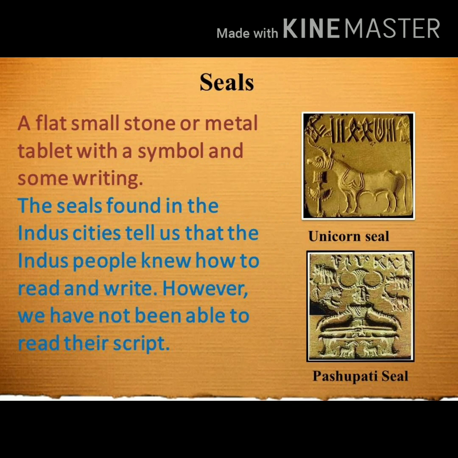Next topic is seals. So, what are seals? They were a flat, small stone or metal tablet with a small symbol and some writing on it. The seals found in the Indus cities tell us that the Indus people knew how to read and write, but the language was very difficult or the symbols were very different that we are unable to read that script.